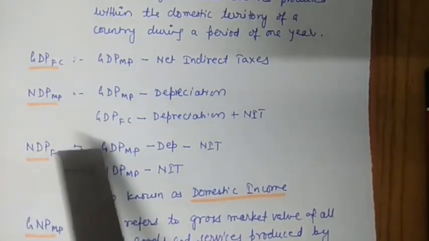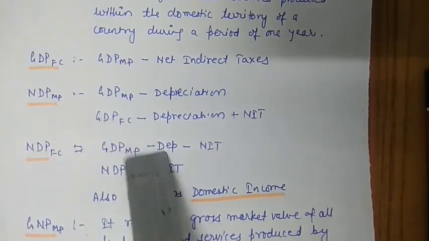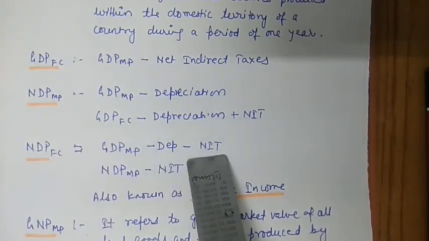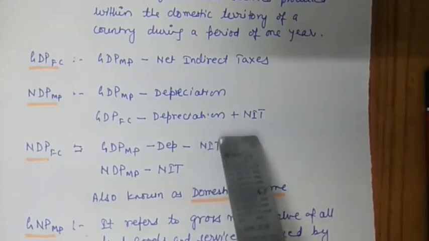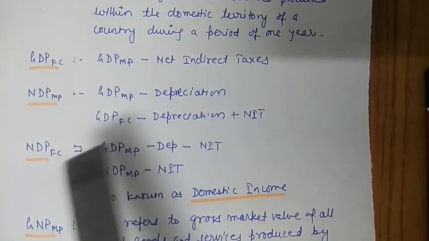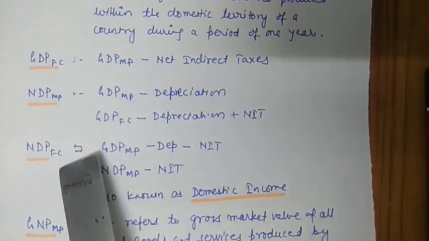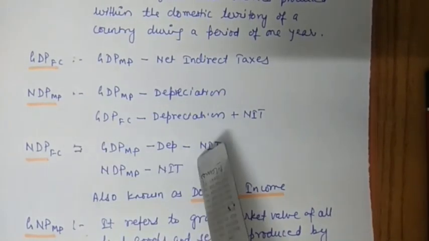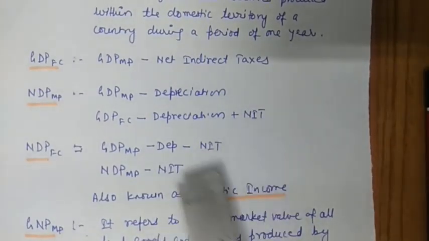So you have to convert gross into net, so depreciation will be used and you will subtract it. The next difference is market price and factor cost, so you will subtract NIT, as we have done earlier also, because market price includes taxes and factor cost does not include taxes. So to convert market price into factor cost, you will deduct net indirect tax.